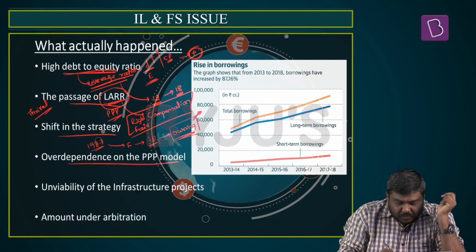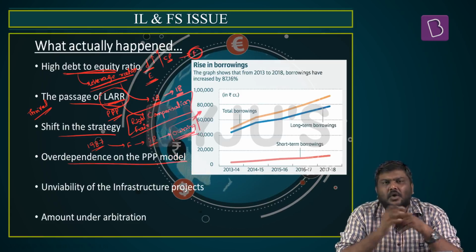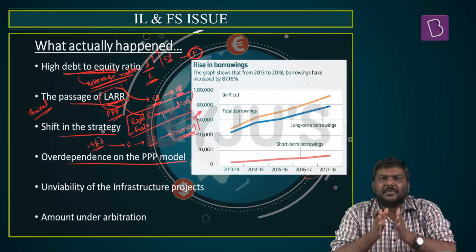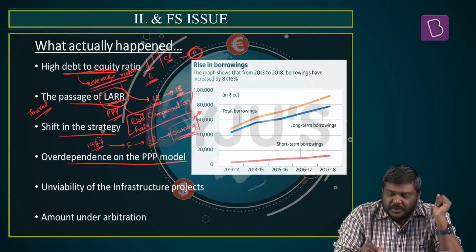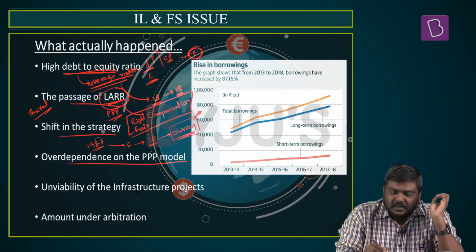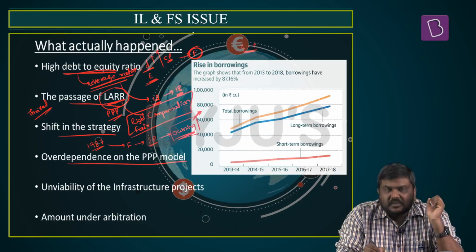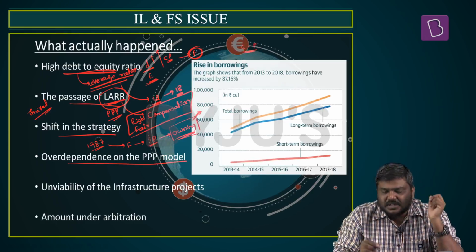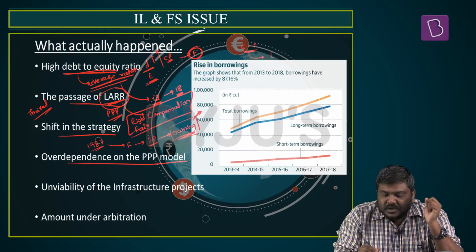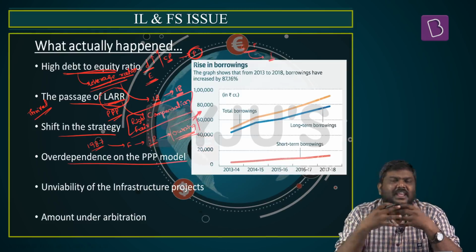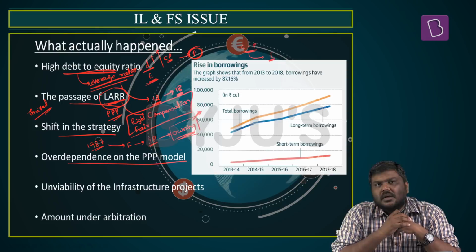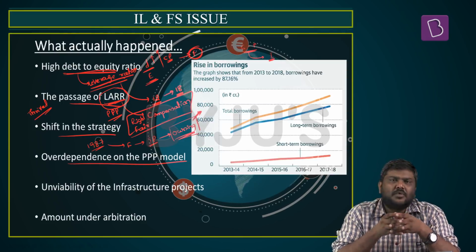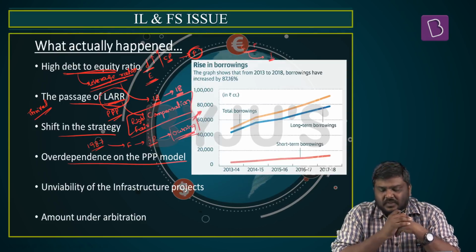Next, the over-dependence on the PPP model. Now, PPP basically stands for Public-Private Partnership. In case of PPP, what we expect is that the government as well as the private sector will come together, use the synergies and develop the infrastructure requirements or take care of the infrastructure projects. Essentially, this model was promoted in the last decade for a simple reason.